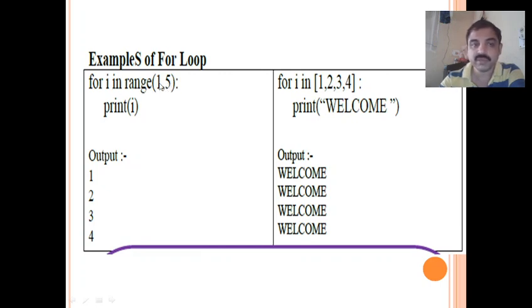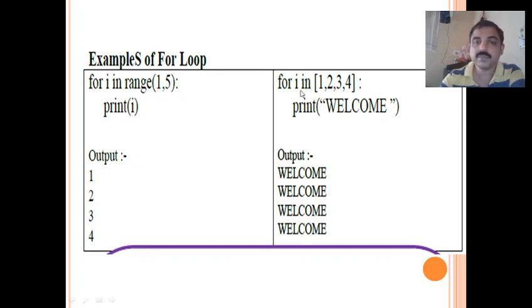So i value will be 1 first time, so it prints i, that is 1. Then it repeats. i value will be automatically incremented by 1. So i becomes 2, 2 will be printed. Then i becomes 3, 3 will be printed. Then i becomes 4, 4 will be printed. Next value will be 5. So 5 will not be printed because the upper limit is not included.